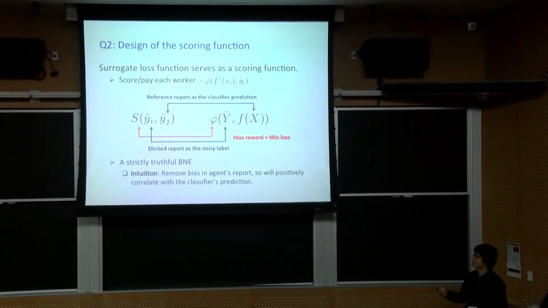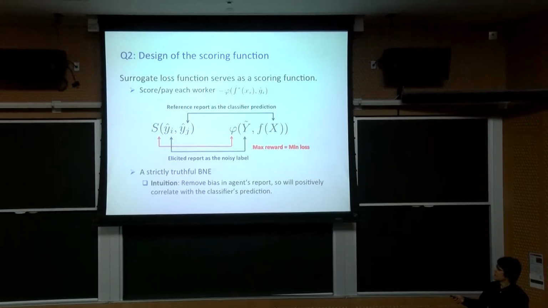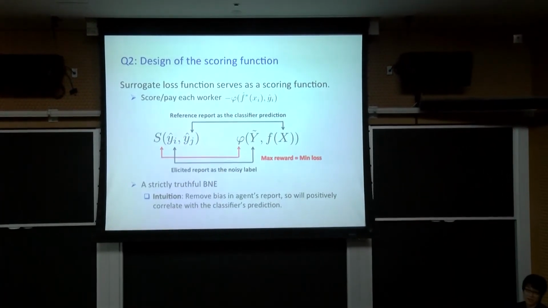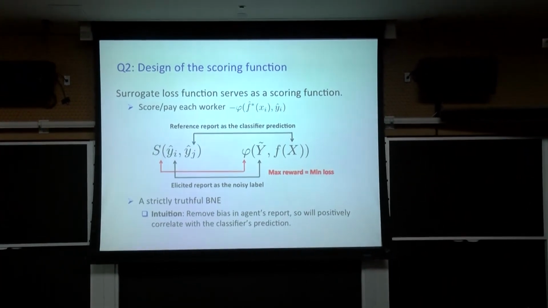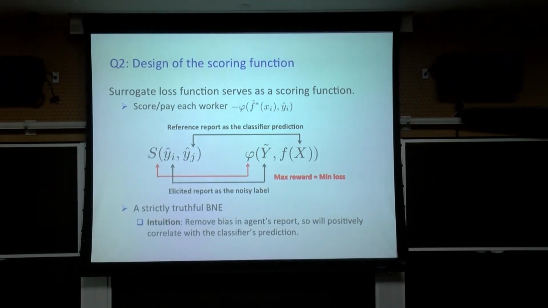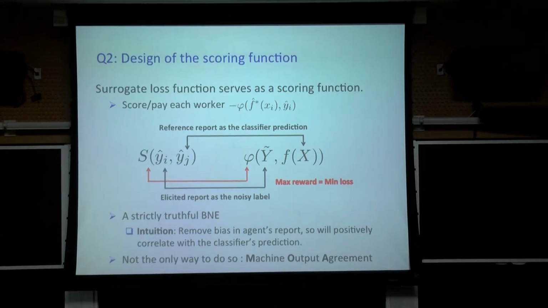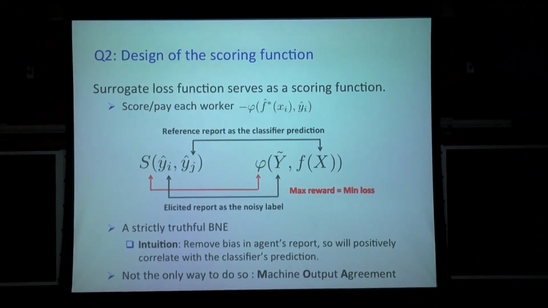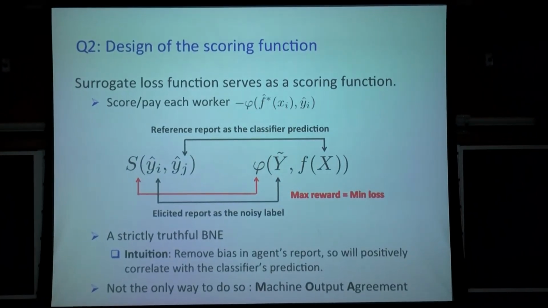To realize the proof, we have the scoring function and we have the loss function. The agent's reports correspond to the noisy label, and the reference reports correspond to the classifier. So maximizing the reward is equivalent to minimizing the loss. That's why the loss function can serve as a scoring function. But I want to note this is not the only way to combine these two. We also have another mechanism, which is simpler but requires a little bit more, what we call machine output agreement.